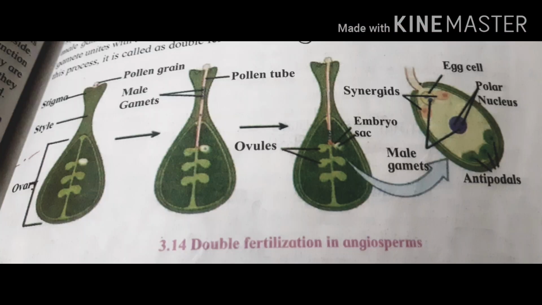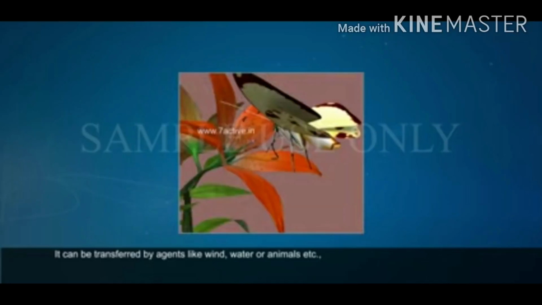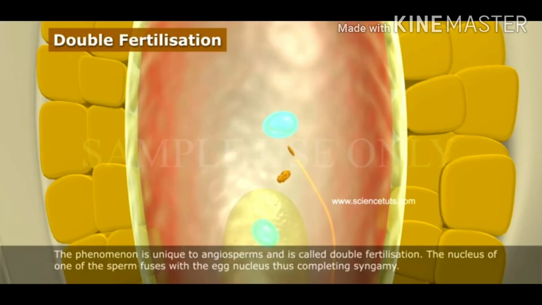Now, next topic is double fertilization in angiosperm. Pollination occurs with the help of abiotic agents like wind, water, and biotic agents like insect and other animals. Stigma becomes sticky during pollination. The pollen tube carries male gamete. Pollen tube reaches the embryo sac via style. Tip of the pollen tube bursts and two male gametes are released in embryo sac.